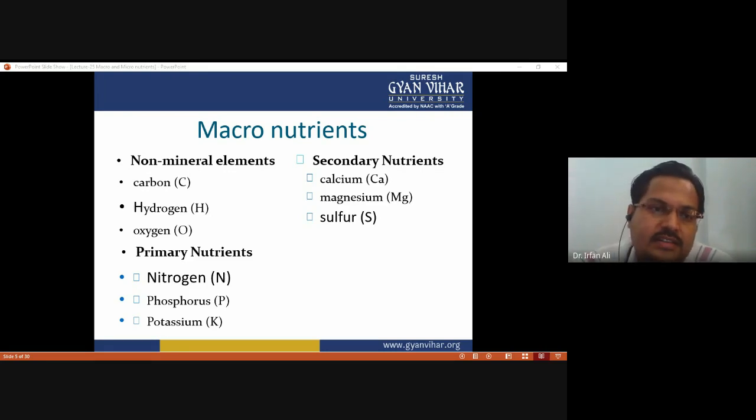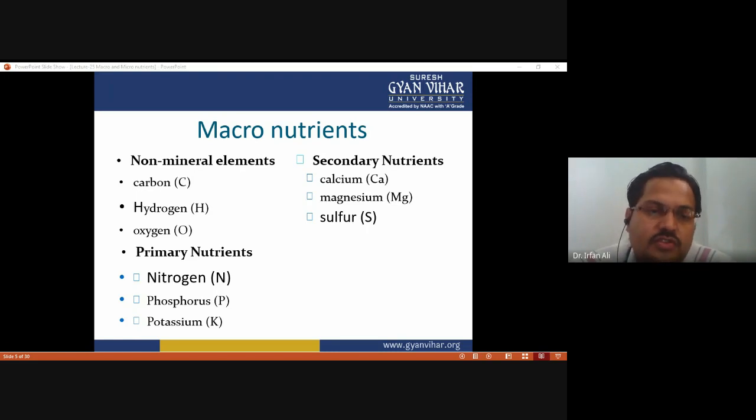The first category is non-mineral elements. The non-mineral elements are carbon, hydrogen, and oxygen, because these are not minerals but are required in higher quantity. So these are CHO: carbon, hydrogen, oxygen. The second is primary nutrients.